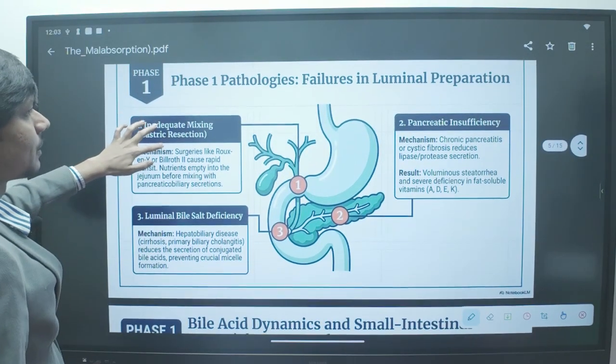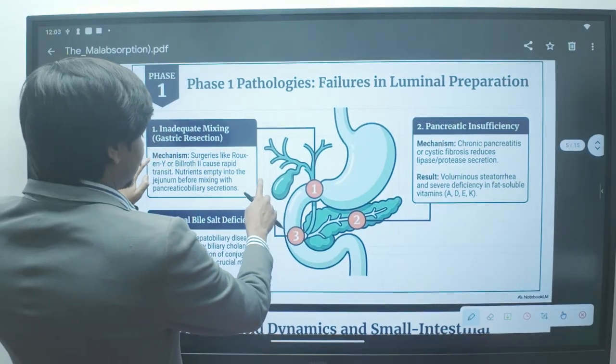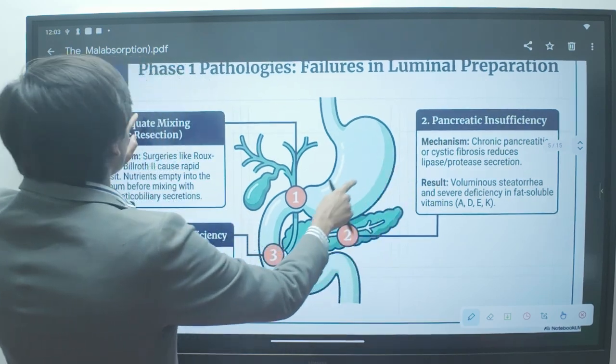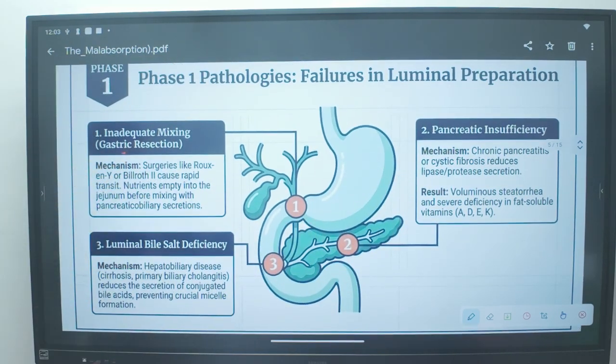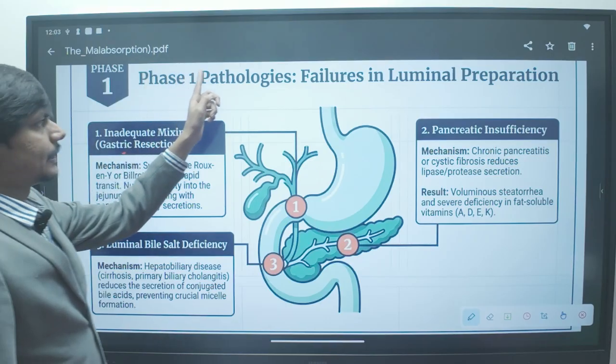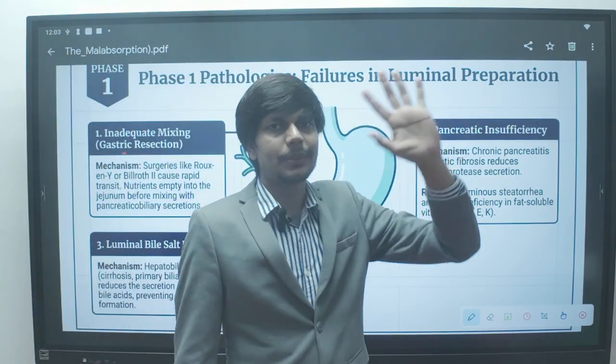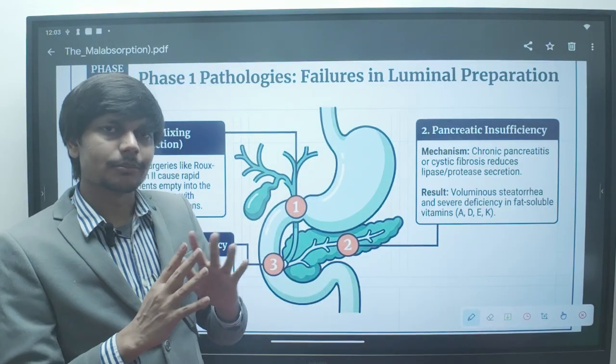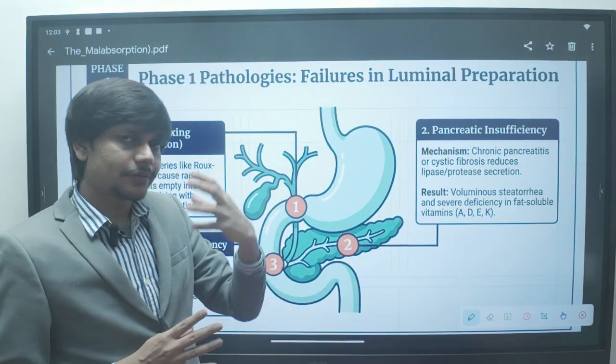So now look at the pathology. Look at this pathology. First is the failure in the luminal preparation. We have discussed the luminal preparation. What is luminal preparation? The first phase or